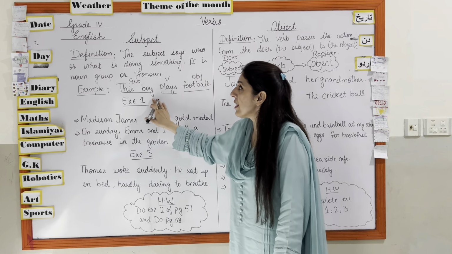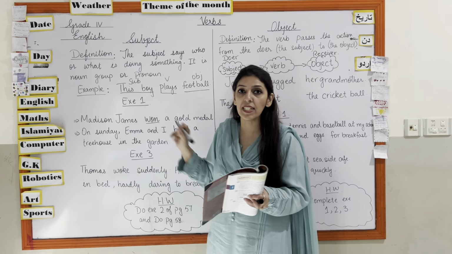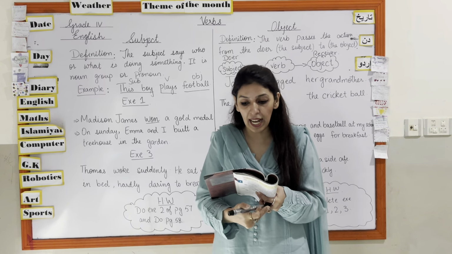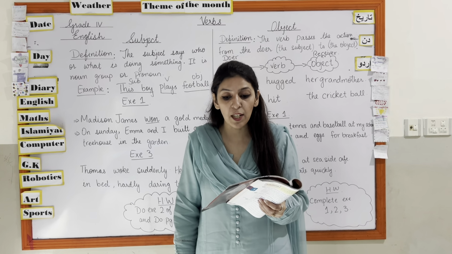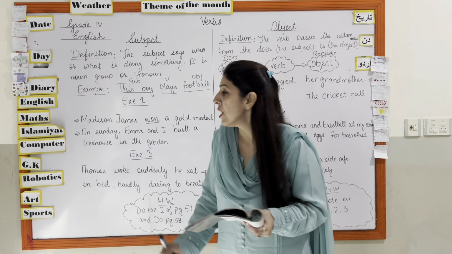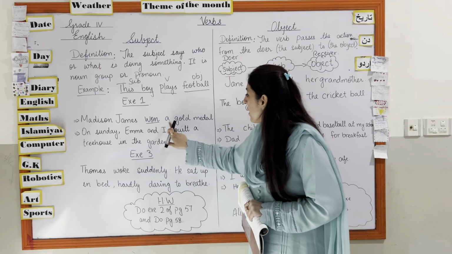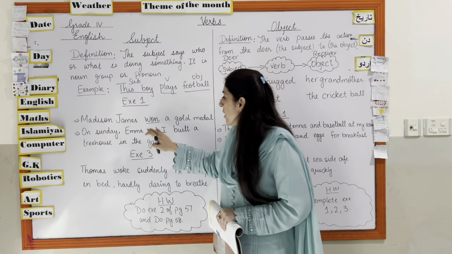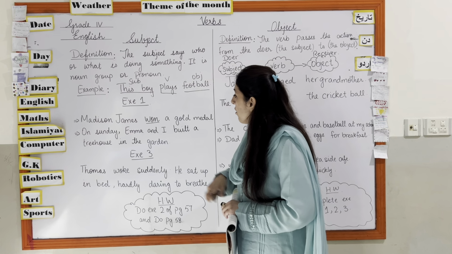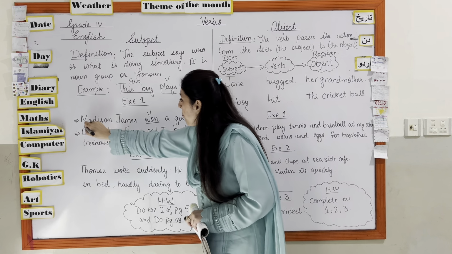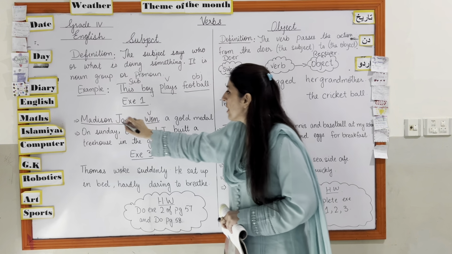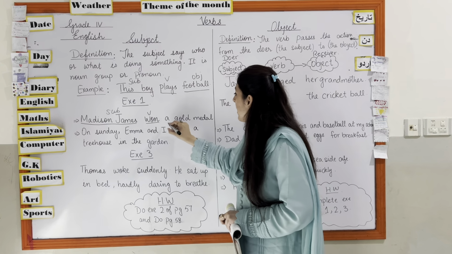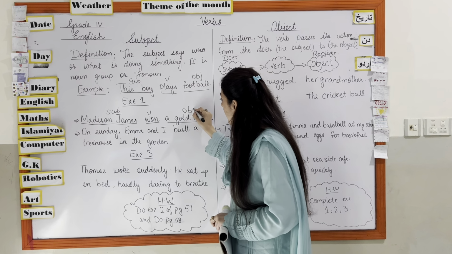Okay. Now in your book, page number 57, there is an exercise where the verb is underlined. Circle the subject that says who or what is doing the action. Now, Madison James won a gold medal. So you have to tell what the subject is over here. Won is the verb and Madison James is the subject in the sentence. A gold medal is the object of the sentence.